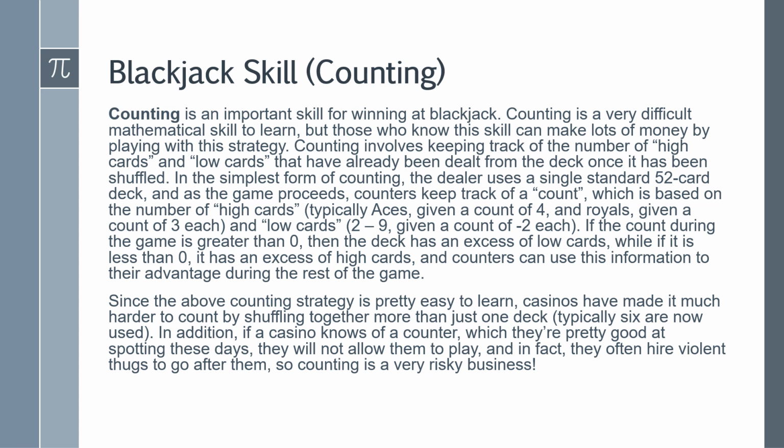Since the above counting strategy is pretty easy to learn, casinos have made it much harder to count by shuffling together more than just one deck. Typically 6 are now used. In addition, if a casino knows of a counter, which they're pretty good at spotting these days, they will not allow them to play. In fact, they may even hire violent thugs to go after them. So counting is a very risky business.